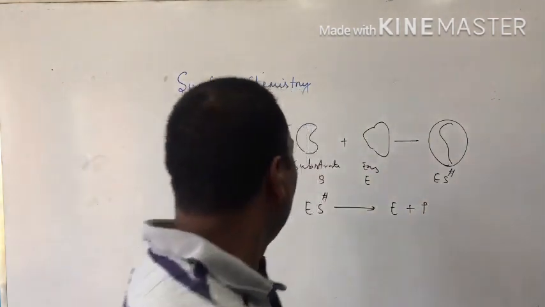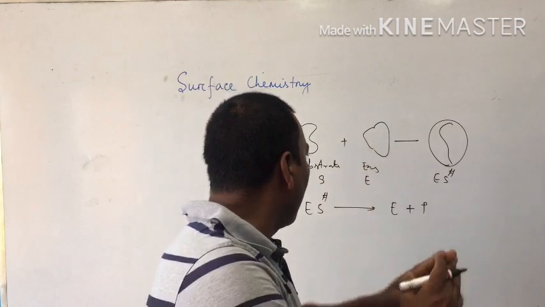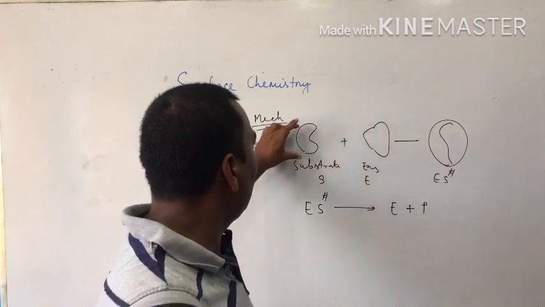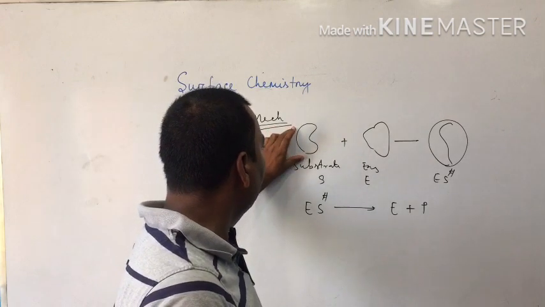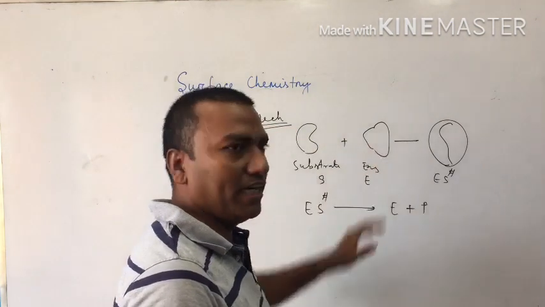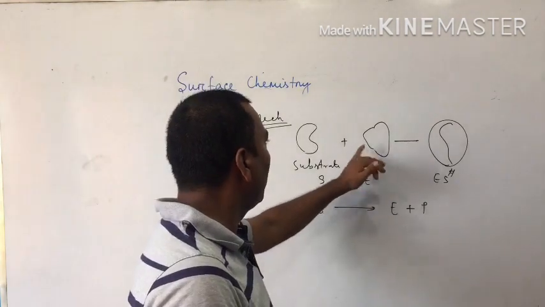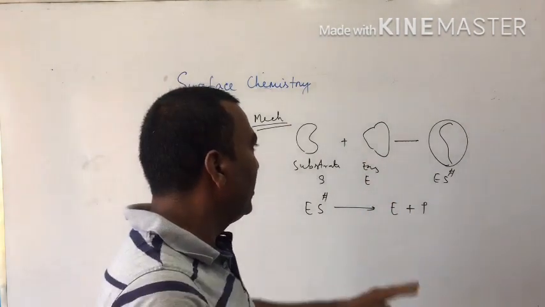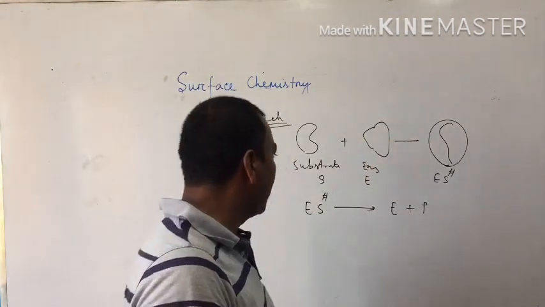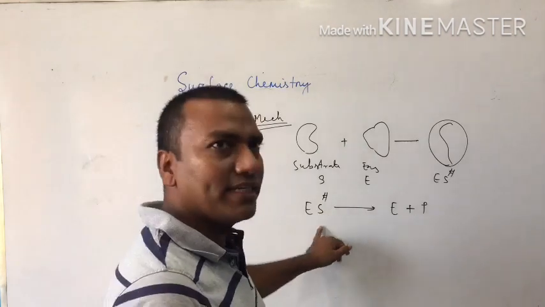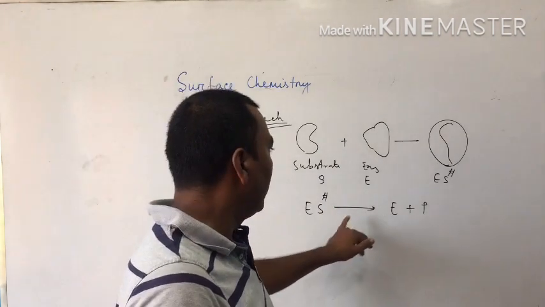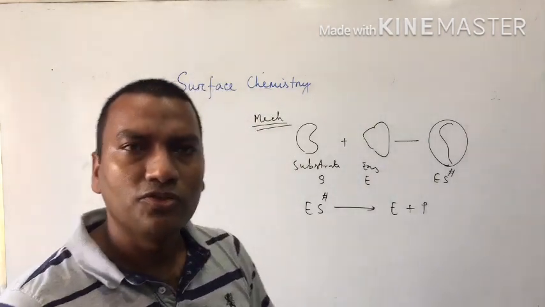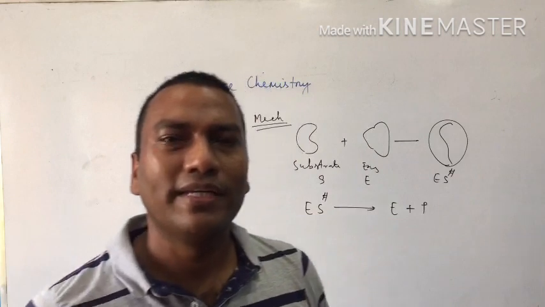So when substrate and enzyme combine, it gives you the enzyme substrate complex. Suppose this is a lock. This lock can be opened by a specific key. The enzyme takes a complementary shape of the substrate, and when they combine, it forms an enzyme substrate complex. This complex is highly unstable, thus it gives enzyme plus product. Understood?